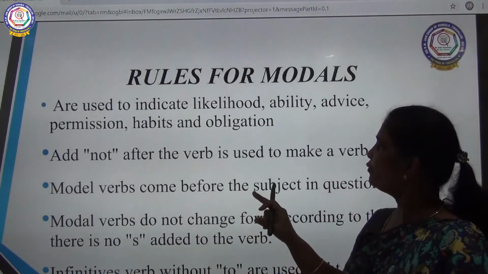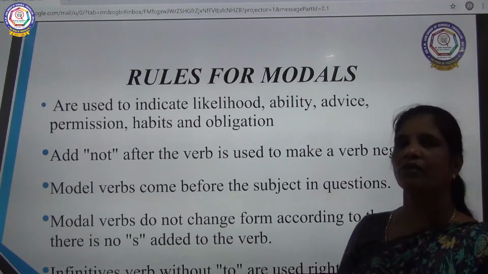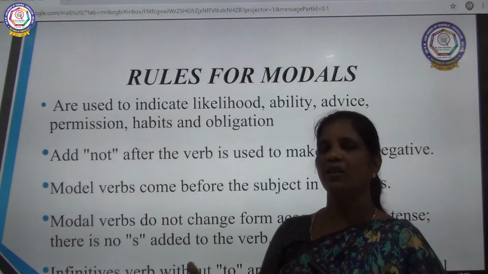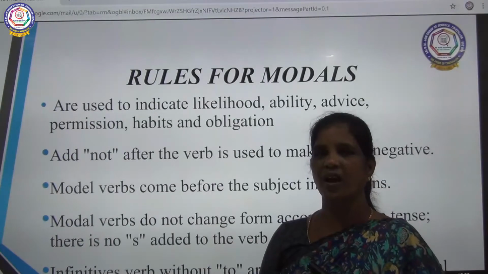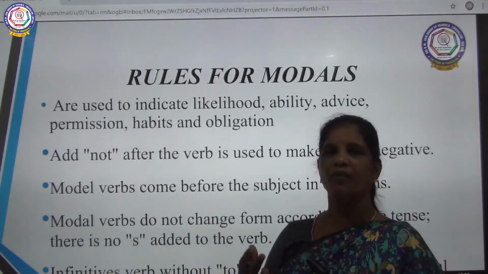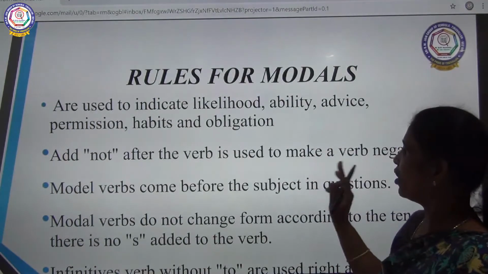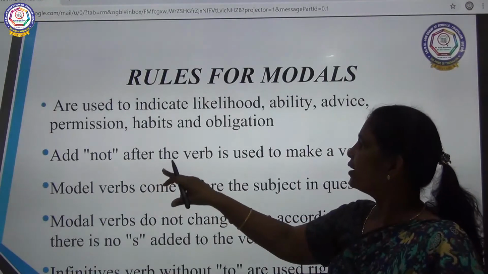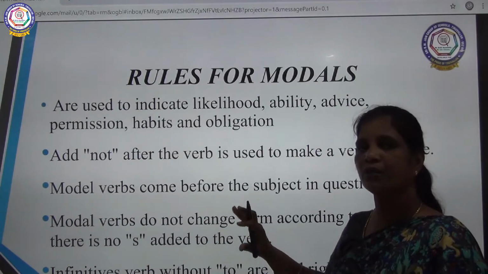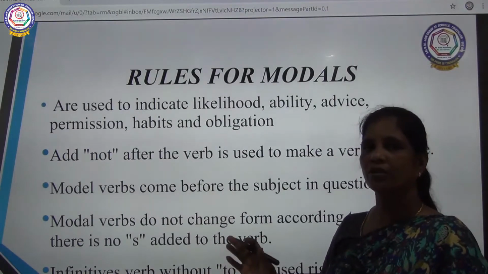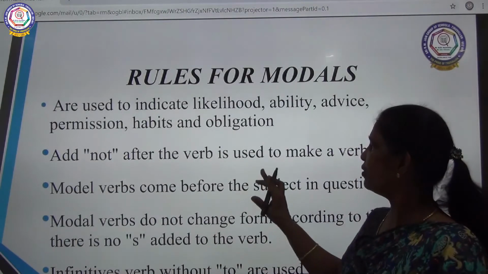So, can becomes cannot, could becomes couldn't, shall becomes shan't, will becomes won't. Like that, modals with not are called negatives. So, you will be adding not after the verb: can, cannot, could, couldn't.